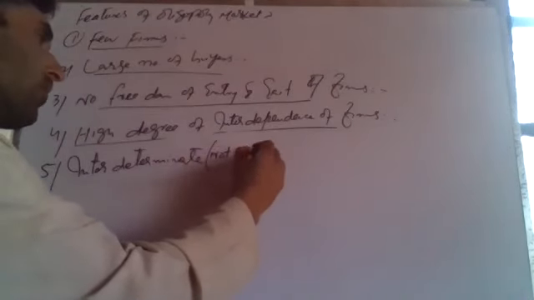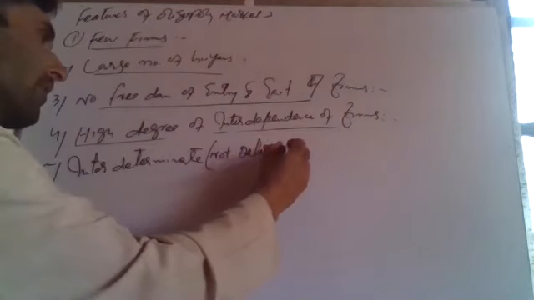Fifth is the indeterminate demand curve. Indeterminate, that is, not determined. Indeterminate demand curve.